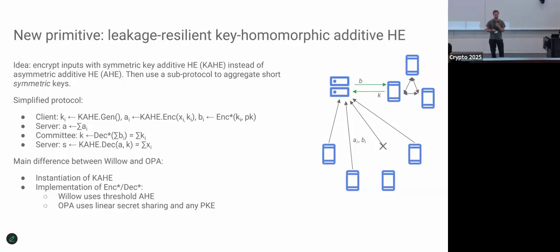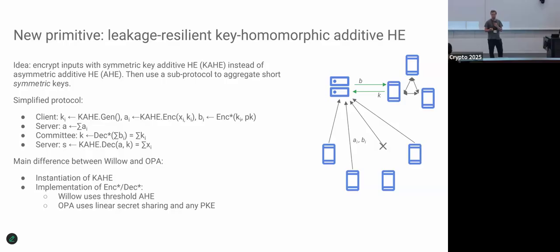Let's see how we can construct it. I'll get back to the random oracle in a bit. But the main idea that was present in Acorn, but also in both of our papers, is that instead of using additively homomorphic encryption and then having the committee decrypt these long vectors, we use a hybrid kind of encryption scheme.